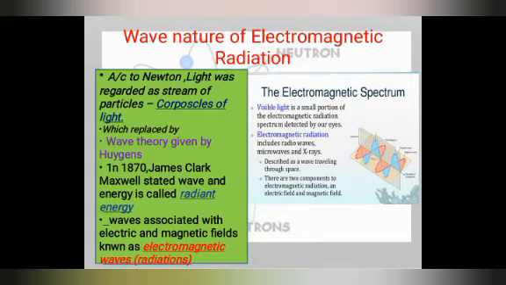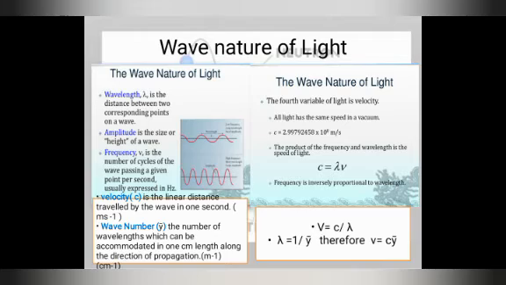There are two components to electromagnetic radiation: electric field and magnetic field. So the basic thing making the electromagnetic spectrum, or making a wave, or making a light, is these two things, the electric field and the magnetic field. So let's discuss some more about the wave nature of light. In the wave nature of light, we need to discuss some important definitions.